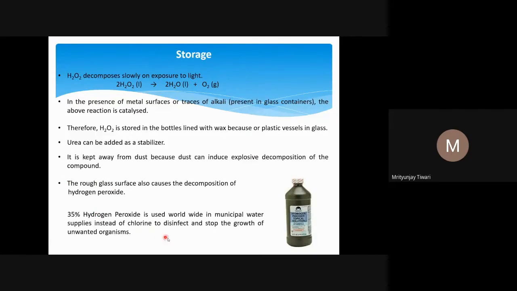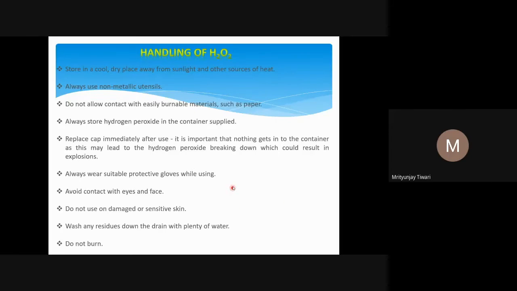35% hydrogen peroxide is used worldwide in municipal water supplies instead of chlorine, to disinfect and stop the growth of unwanted organisms, because H2O2 acts as a disinfectant. That is one of the uses of H2O2. Now, handling of H2O2: it is stored in a cool, dry place away from sunlight and other sources of heat, because heat can hasten the decomposition.